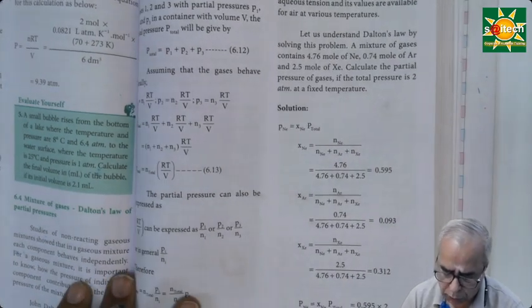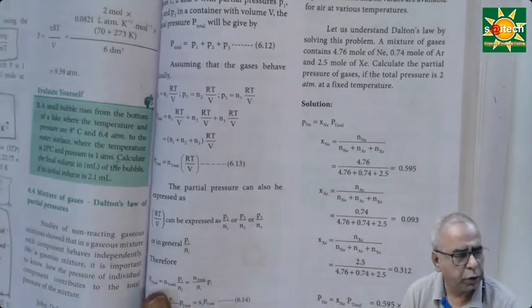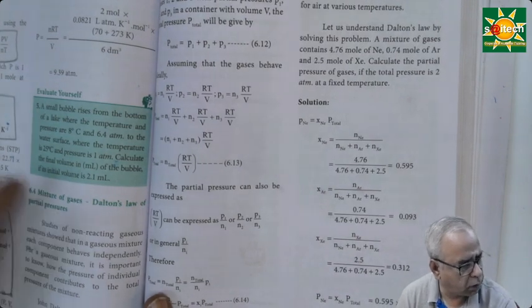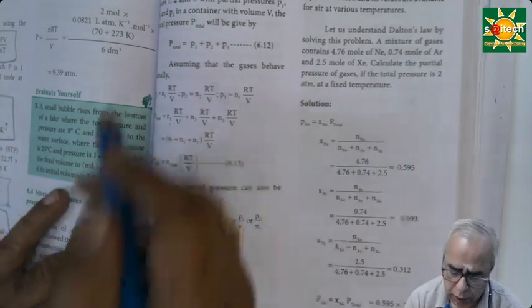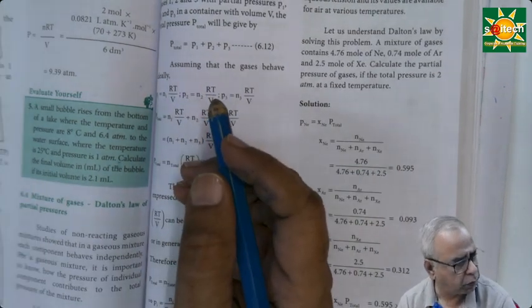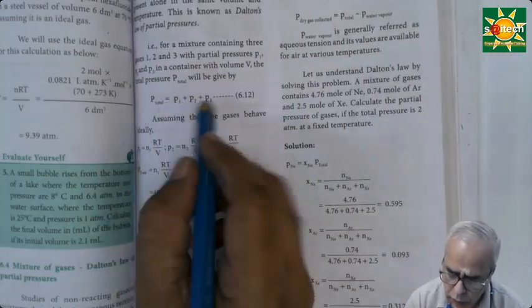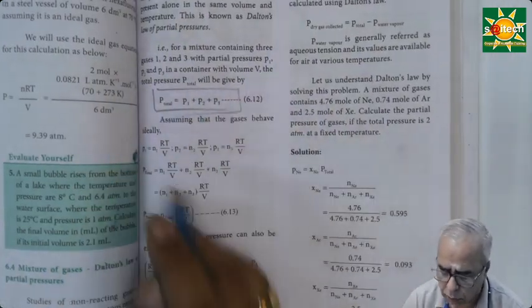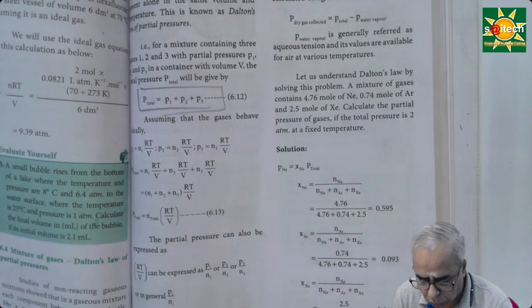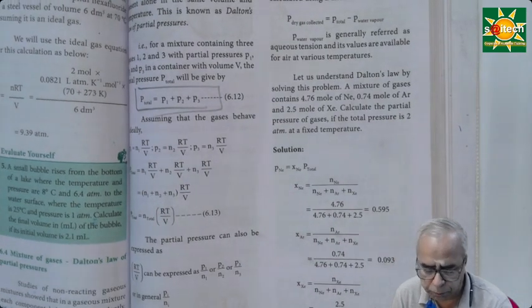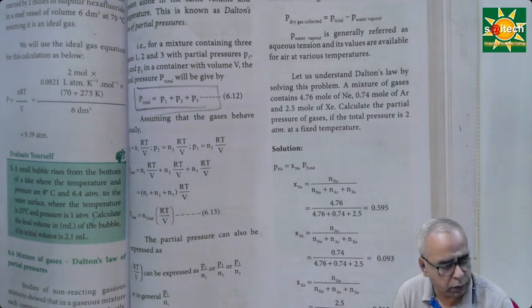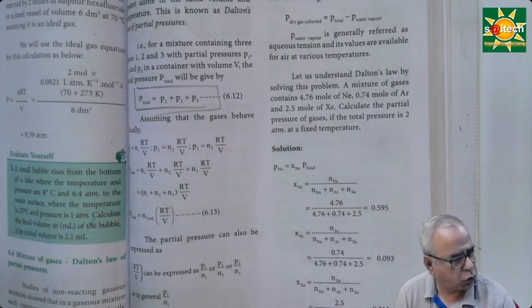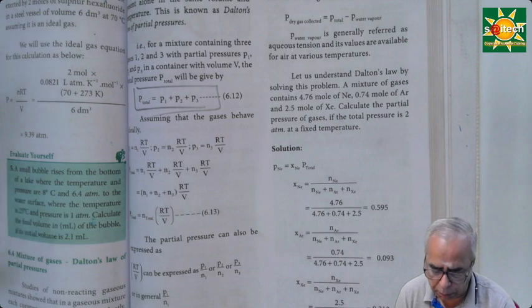Now Dalton's law of partial pressure. When you have more than one gas, for example, the atmosphere contains carbon dioxide, carbon monoxide, hydrogen, oxygen, nitrogen, all these, let us call the individual partial pressures P1, P2, P3. So the sum of all these pressures is equal to the total pressure. This is called Dalton's law of partial pressure. Every gas has its own capacity to prove its own presence, so that is called partial pressure.